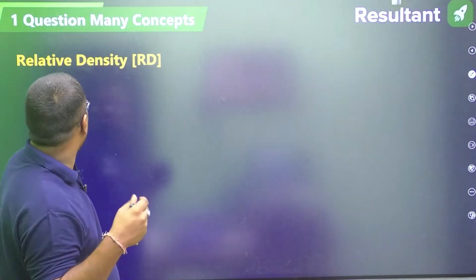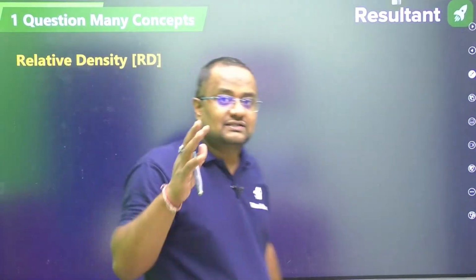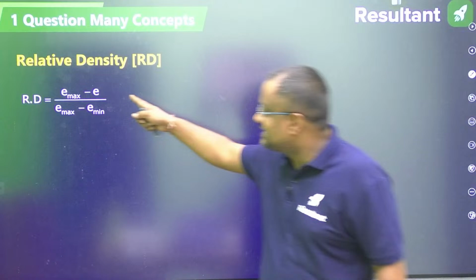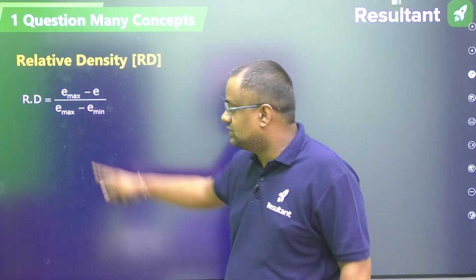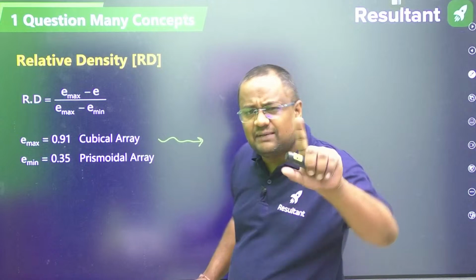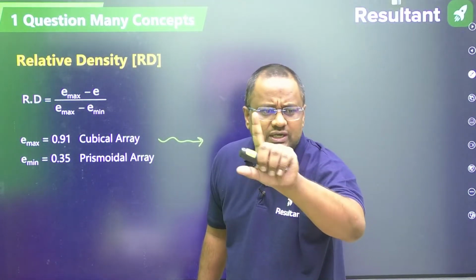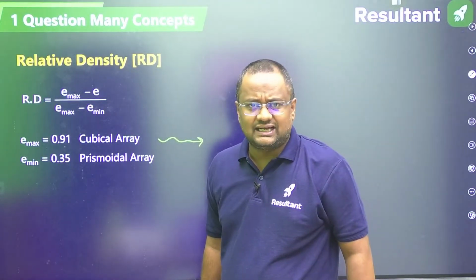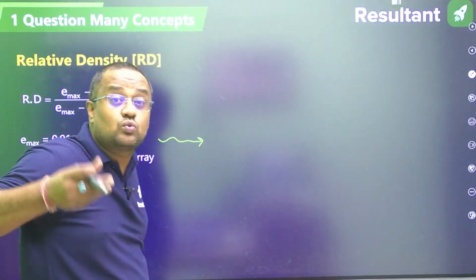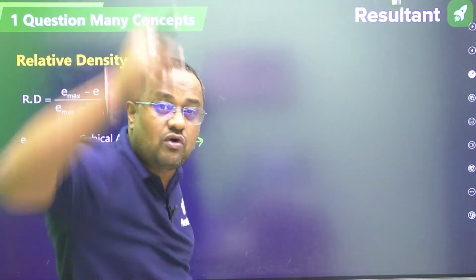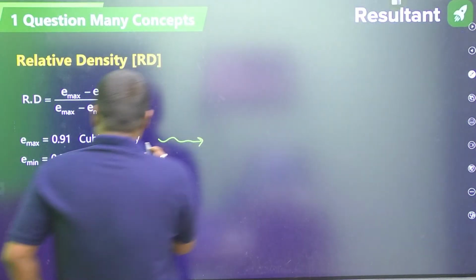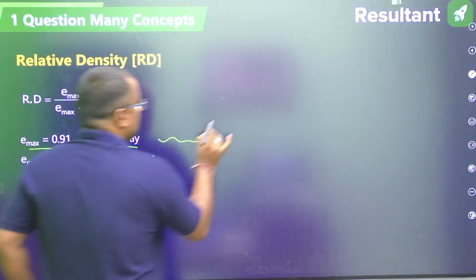Now what is the relative density formula? Relative density is (E max minus E) upon (E max minus E minimum). E is the natural void ratio, E max is the maximum void ratio, E minimum is the minimum void ratio. Now E max theoretical maximum value is 0.91, correct. Now let me tell you how this comes, why the cubical array has the maximum void ratio. That minute concept I will be teaching you.